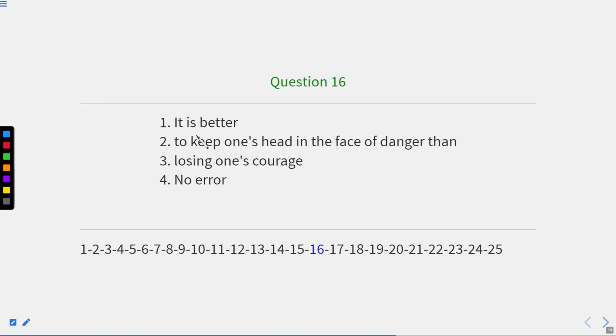It is better to keep one's head in the face of danger than losing one's courage. So we should write "than to lose one's courage." Okay. So here the correct answer will be third, that is, to lose one's courage. After "than" we should not write "to losing one's courage."